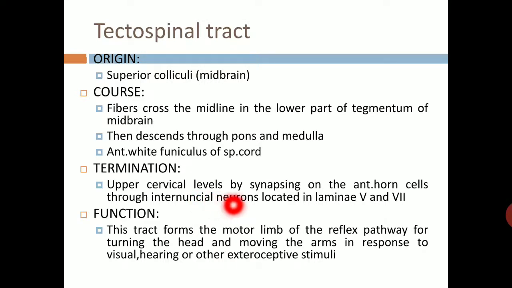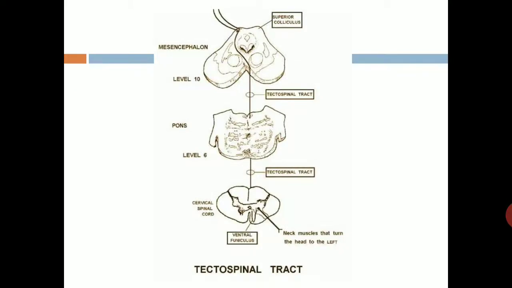Termination: upper cervical level, by synapsing with the anterior horn cell through internuncial neuron which is located in lamina 5 and 7. Functions of this tract: this tract forms the motor limb of the reflex pathway for turning the head and moving the arm in response to visual, hearing, or other exteroceptive stimuli. So this is the pathway, tectospinal tract.